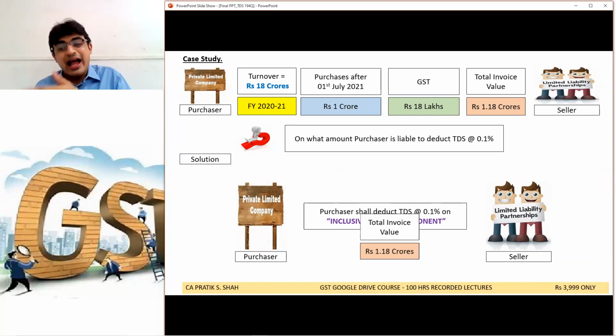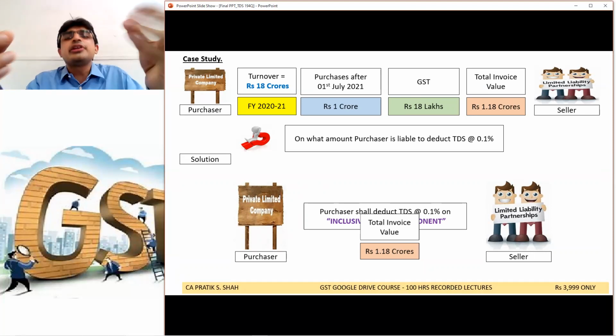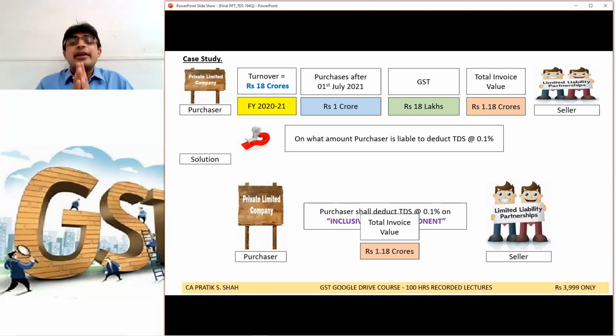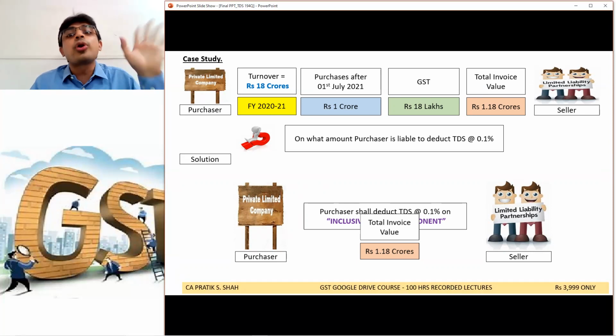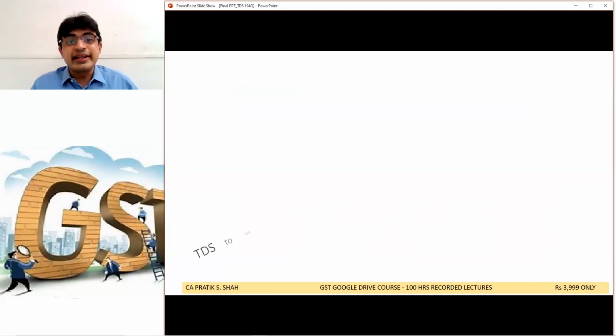Your certain purchases are after July. How will you do the calculation? It will become difficult. So from the next financial year, April 22, you can deduct on net. So for the current financial year, it is my view, my suggestion, deduct TDS on gross. Okay, next case study.